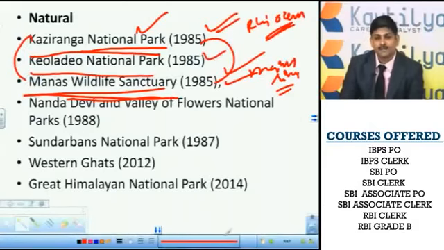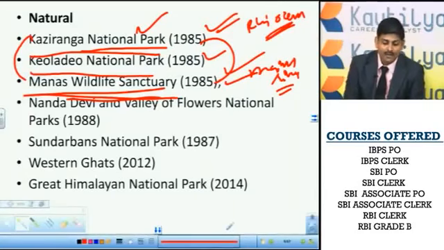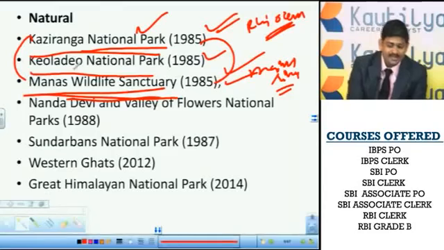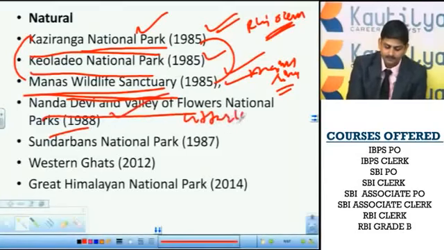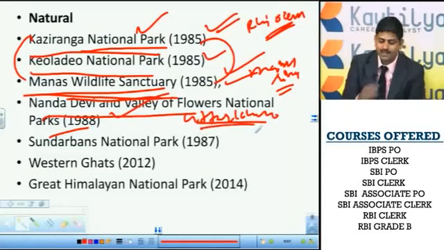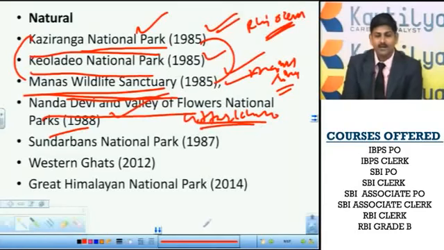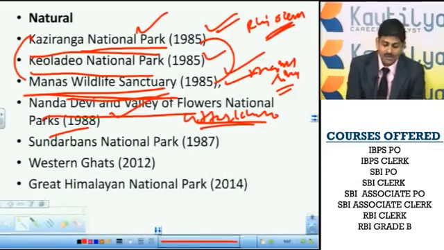Okay, next see this Keoladeo National Park. This is in Rajasthan. Its previous name was Bharatpur Sanctuary. Bharatpur, earlier it was there. Right now it is in Rajasthan. Okay, see this Nanda Devi and Valley of Flowers National Parks. This is in Uttarakhand right now. Uttarakhand state. Okay, it's a Himalayan state. Famous alpine flowers are there in this natural park.